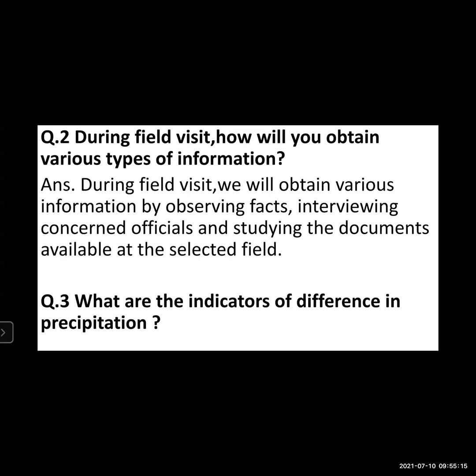Question number 2 is, during field visit, how will you obtain various types of information? Whenever you're going on a trip or a visit, you need to prepare yourself for certain kinds of things. Otherwise your field visit would be a wastage if you do not obtain such kind of information during the field visit. The visitors are supposed to observe facts, interview concerned officials, and study the documents available at the selected fields.